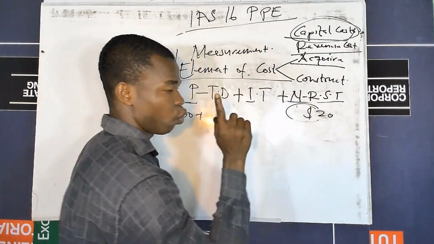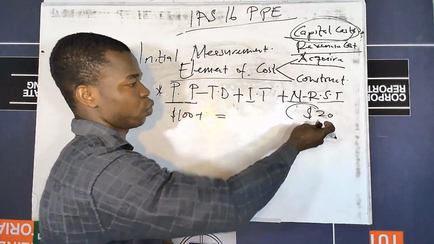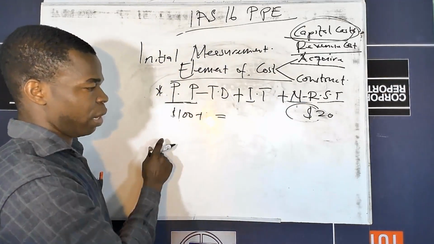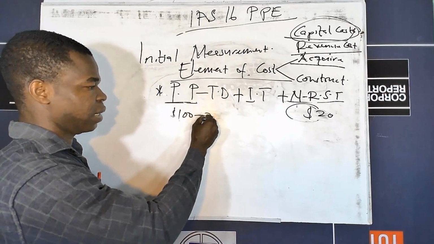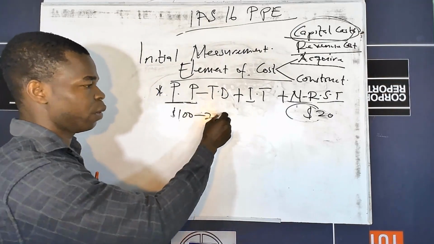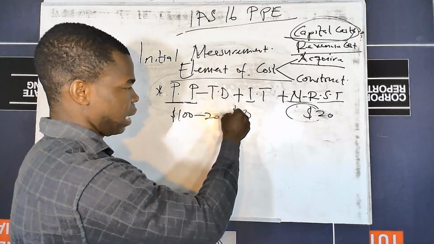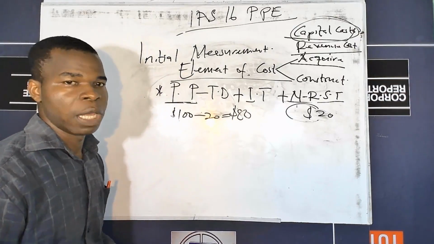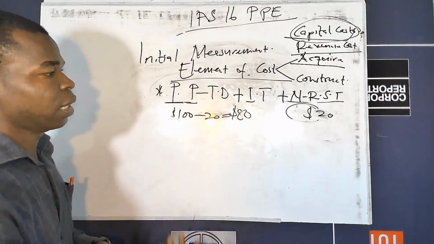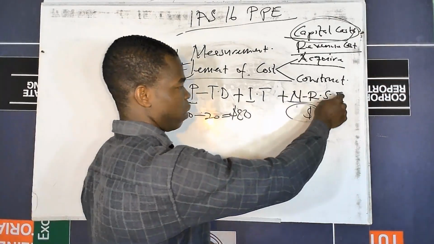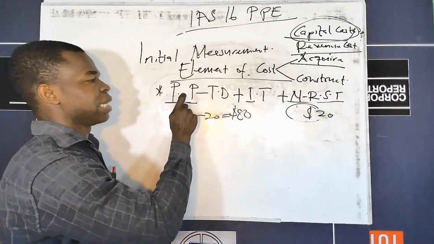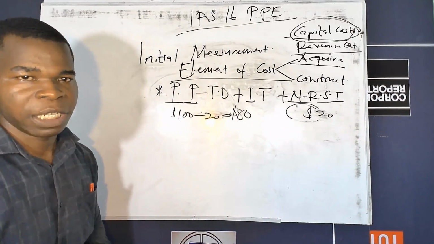This is not non-refundable, but this is refundable, so it is included in the purchase price. In this case, before you can get the cost of the asset, you have to less that refundable sales tax of 20. So we are going to get $80 to be the purchase price or the cost of the asset. That is in the case where we have refundable sales tax included in the purchase price of the item.